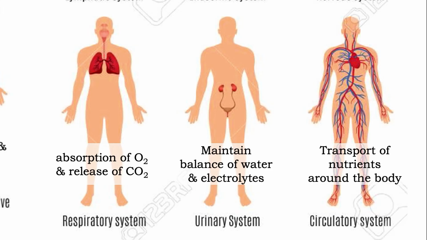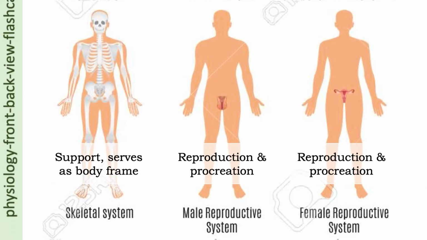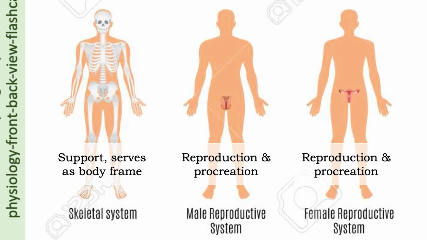Then we have the respiratory system, whose main function is to absorb oxygen and release carbon dioxide. The urinary system is to maintain balance of water and electrolytes. The transport of nutrients around the body is the main function of the circulatory system, sometimes called the cardiovascular system. Then we have the skeletal system, which is mainly for support and serves as body frame. The male reproductive system and the female reproductive system are of course for reproduction and procreation.